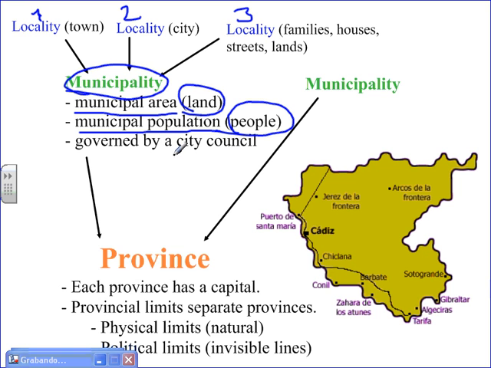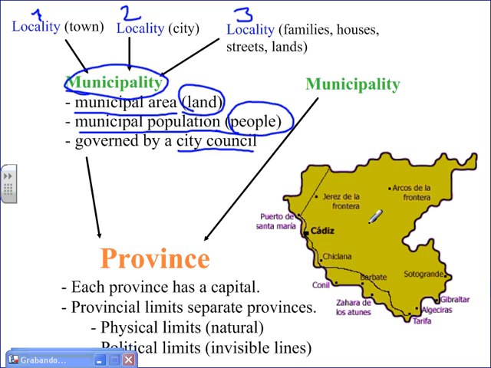And municipalities are governed by a city council. We call this an ayuntamiento in Spanish, but it's called a city council, or city hall is the building in English. And then all these different municipalities form provinces.